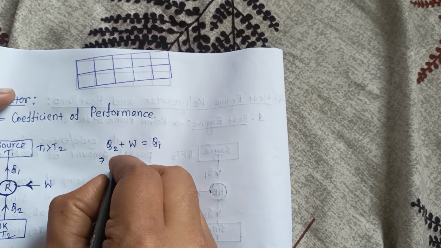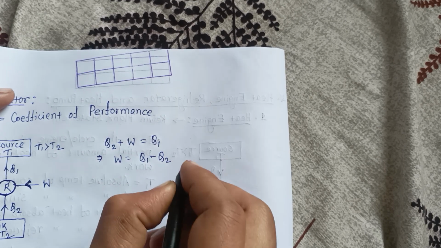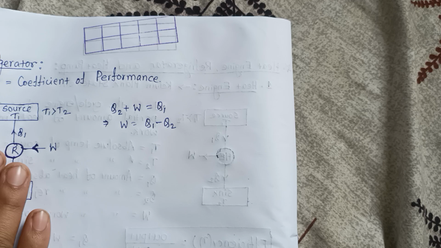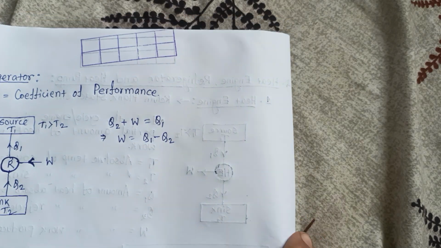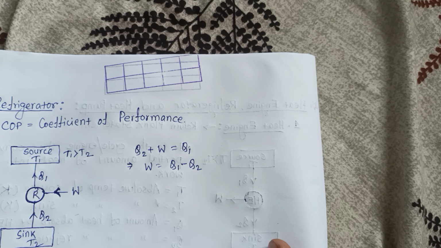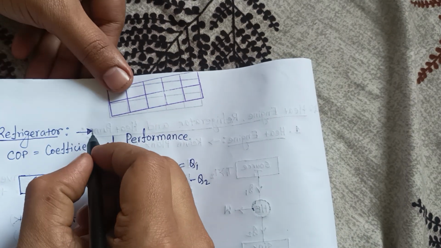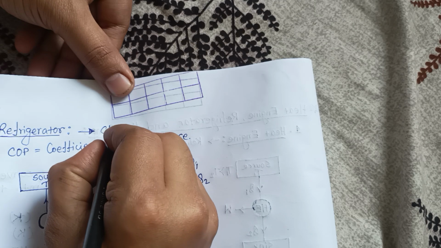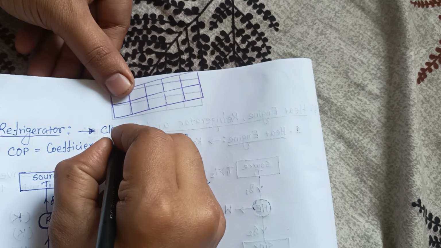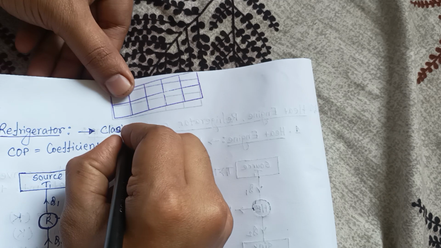From here W equals Q1 minus Q2. Now if you calculate the COP, the coefficient of performance, basically the refrigerator concept comes from the Clausius statement.